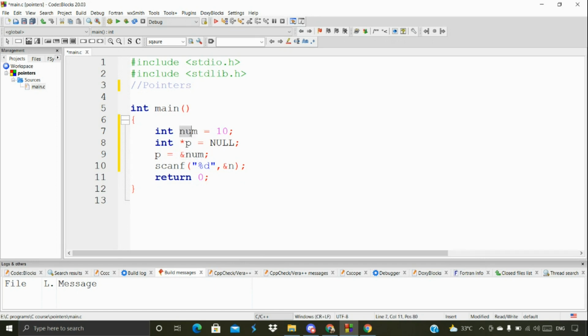So here we have a num. We are using the num, and before that we mention the ampersand. Ampersand indicates the address of the particular variable. So we are storing the address of the particular variable inside p, and that's what we have done here. So we are storing it inside p. That's it, nothing else.